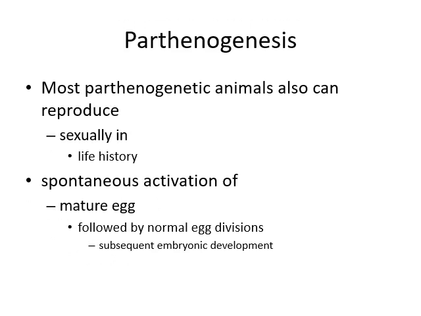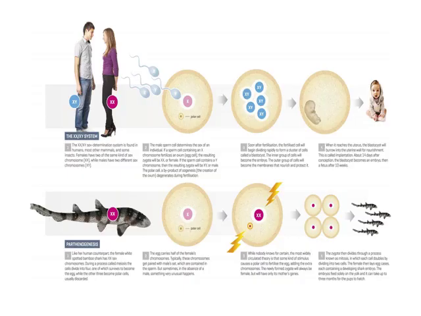Most parthenogenetic animals can also reproduce sexually in their life history. Spontaneous activation of a mature egg is followed by normal egg division and subsequent embryonic development. That activation may be by chemicals, by temperature, or by another source if sperm is not available. Here you can see in the diagram both male and female are present. Then sperm will enter the egg and activate the egg, and then a zygote will be formed and a new individual will form.